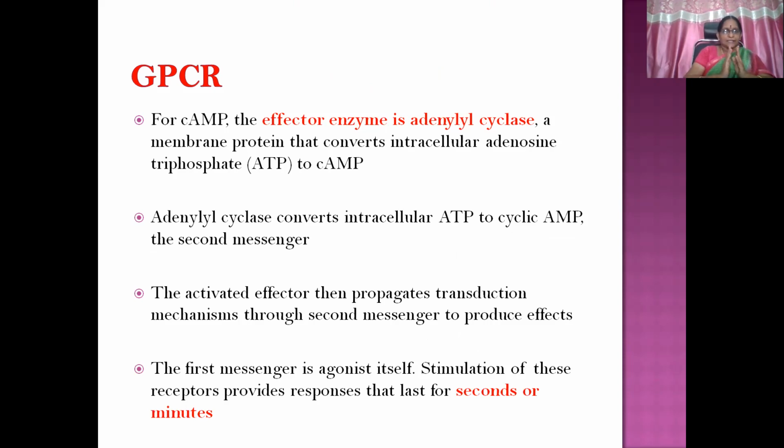This cyclic AMP, which is liberated, acts like a second messenger. This second messenger is absent in ionotropic receptors but present in the GPCR family. The activated effector then propagates the transduction mechanism through the second messenger, cyclic AMP, to produce effects. The first messenger is the agonist itself.